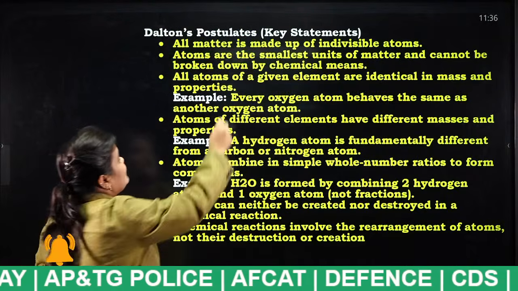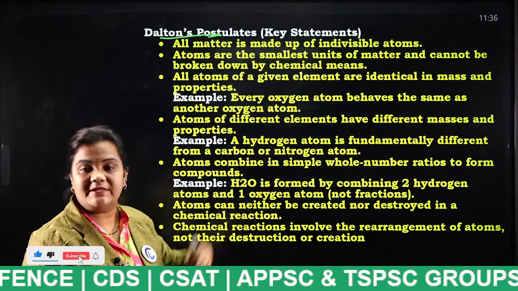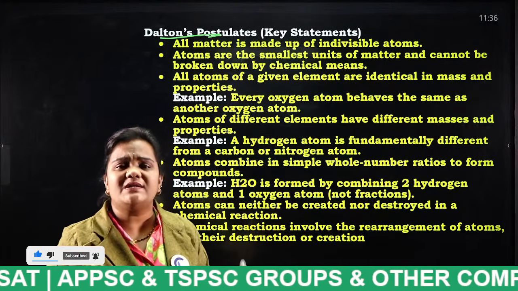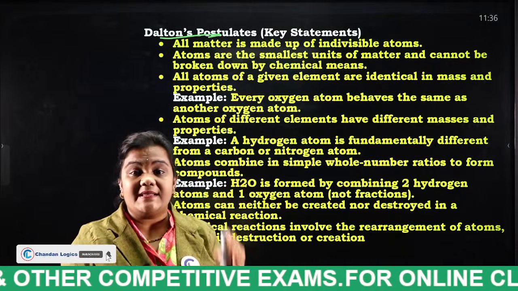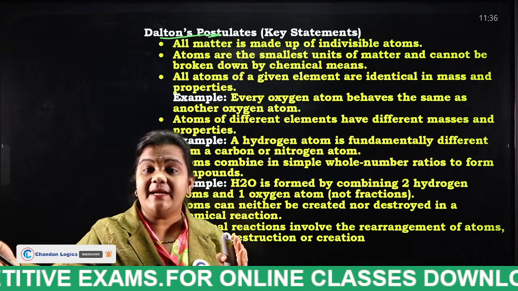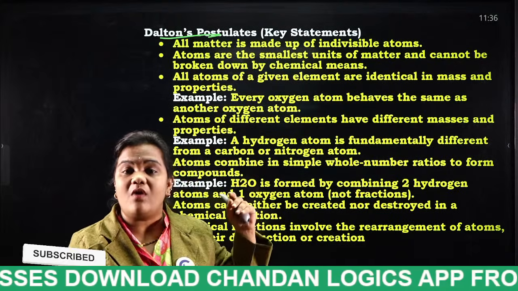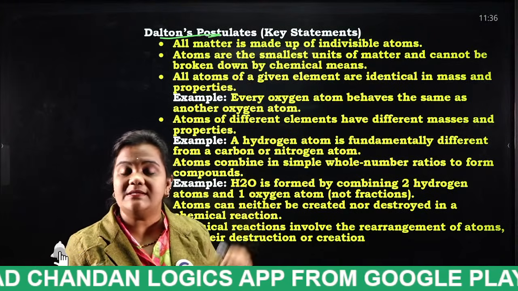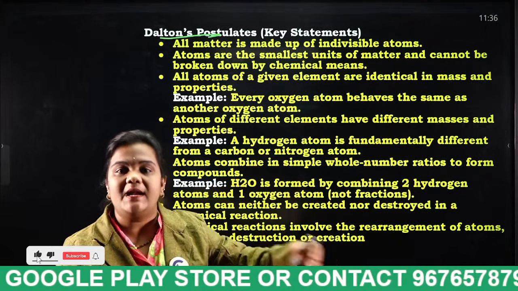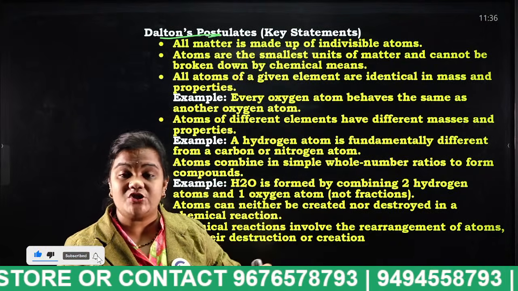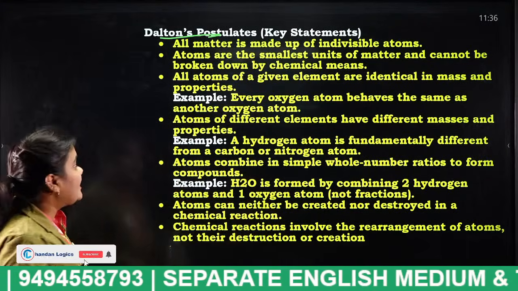There are some postulates, key statements of this Dalton's atomic theory. So listen properly. What is Dalton's atomic theory? The first postulate: an atom cannot be created and it cannot be destroyed. Remember properly. What has Dalton told in his theory? An atom cannot be destroyed and it cannot be created. That is the first postulate of Dalton's atomic theory.